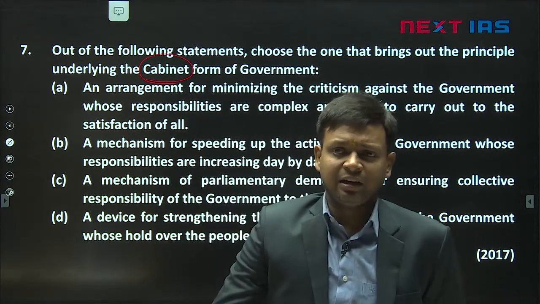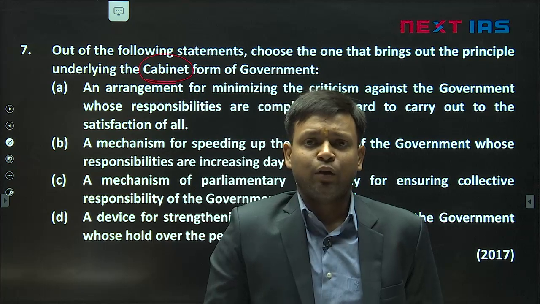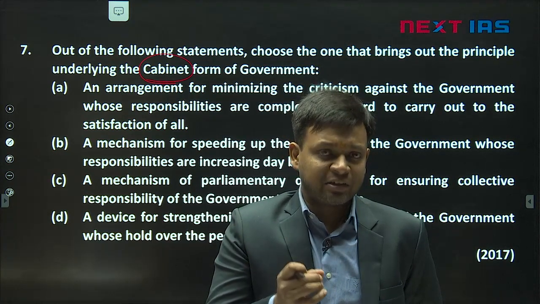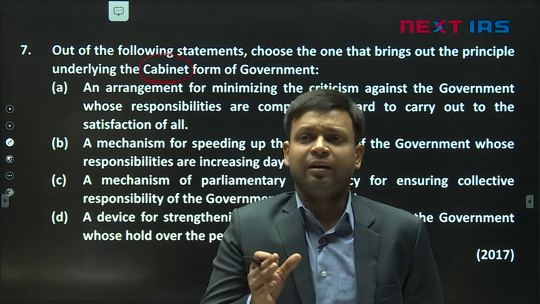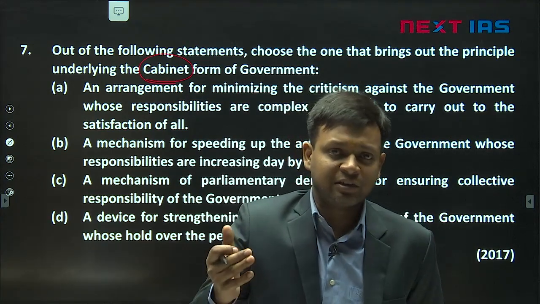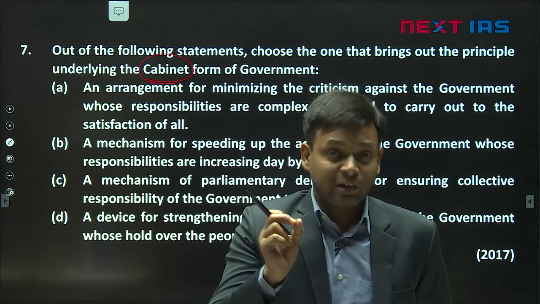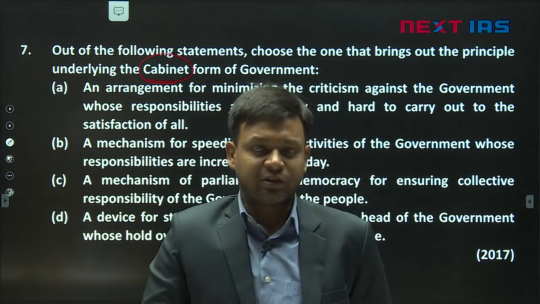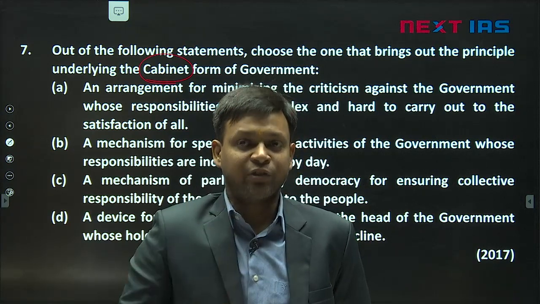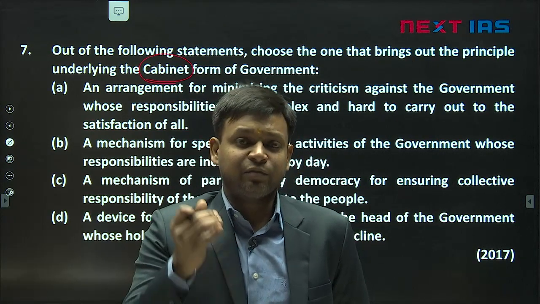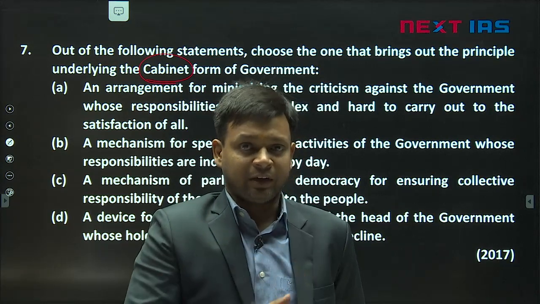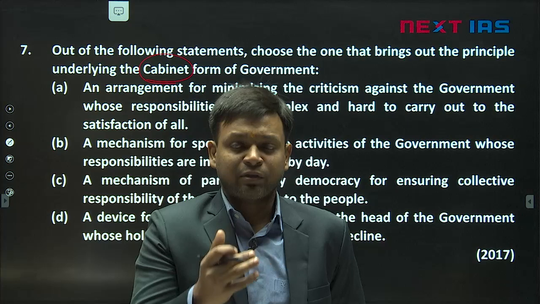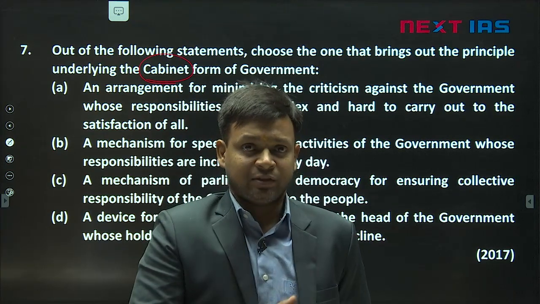The cabinet is basically a body within the council of ministers which takes decisions on behalf of the council of ministers. Whatever decisions the cabinet is taking, it is assumed that it is the council of ministers' decision. So the council of ministers is the body which advises the president. President works on the advice of the council of ministers, so the cabinet becomes the highest decision making body of the country. Now the cabinet is working on the basis of collective responsibility, on the basis of partnership between the members of the cabinet. They are taking collective decisions.